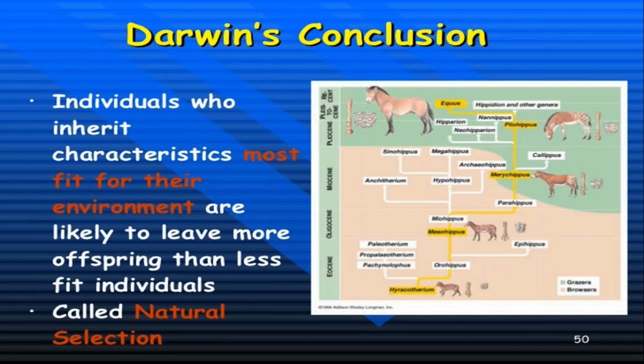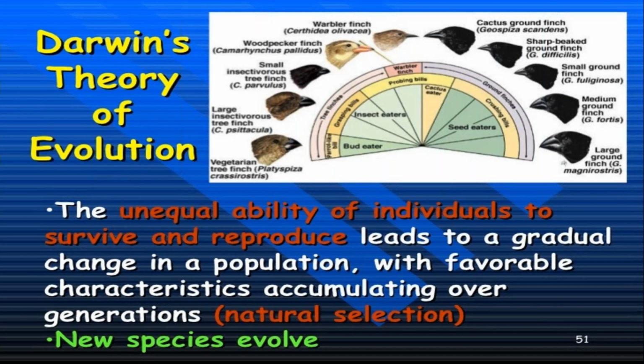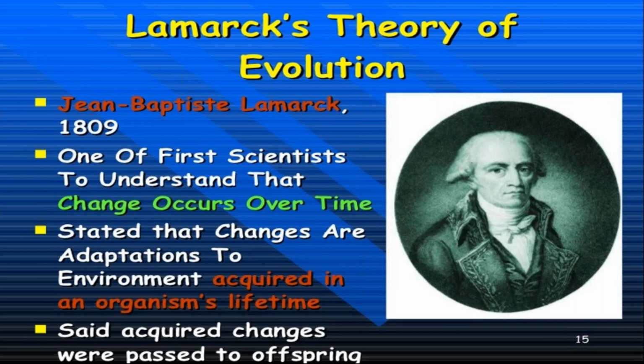At that time, this was one of the most important theories given by Darwin, the theory of natural selection. The next theory was given by Lamarck, the theory of evolution. The other scientist Lamarck also gave a theory. He told the use and disuse of organs, and the changes are adaptations to the environment, acquired in the organism's lifetime. The changes which take place in individuals are acquired by different types of organisms and they were passed to their offspring.